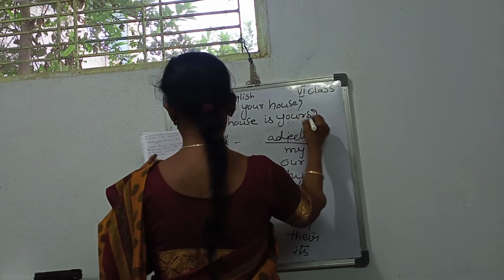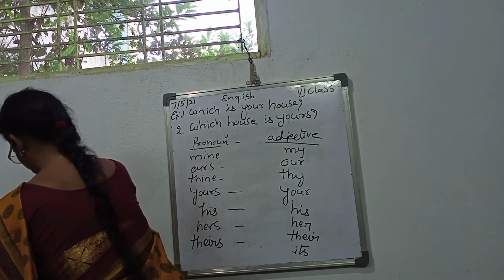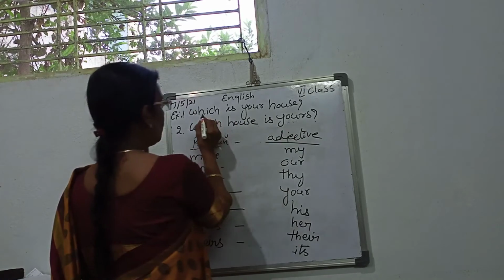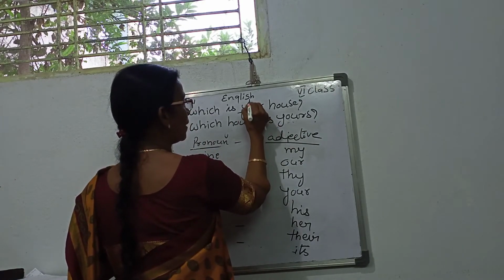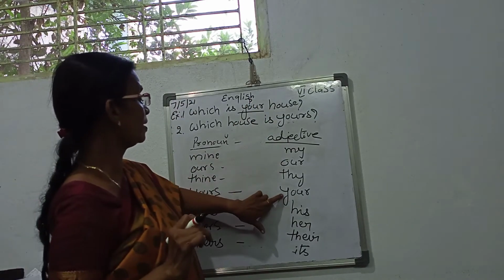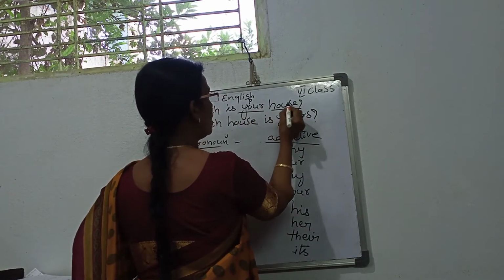Which house is yours? Here, which is your house? Here, your is the pronoun. So where is the your here? Adjective. House. Which is your house?